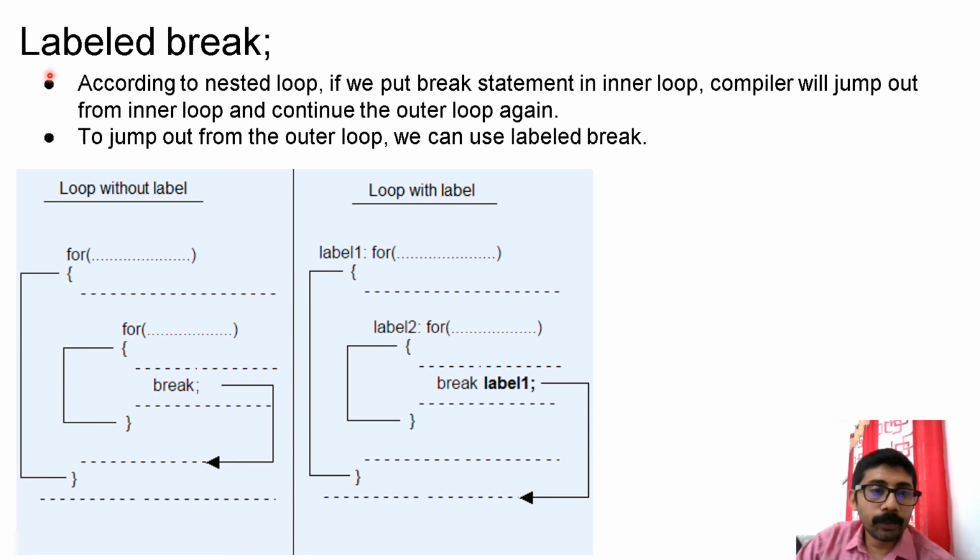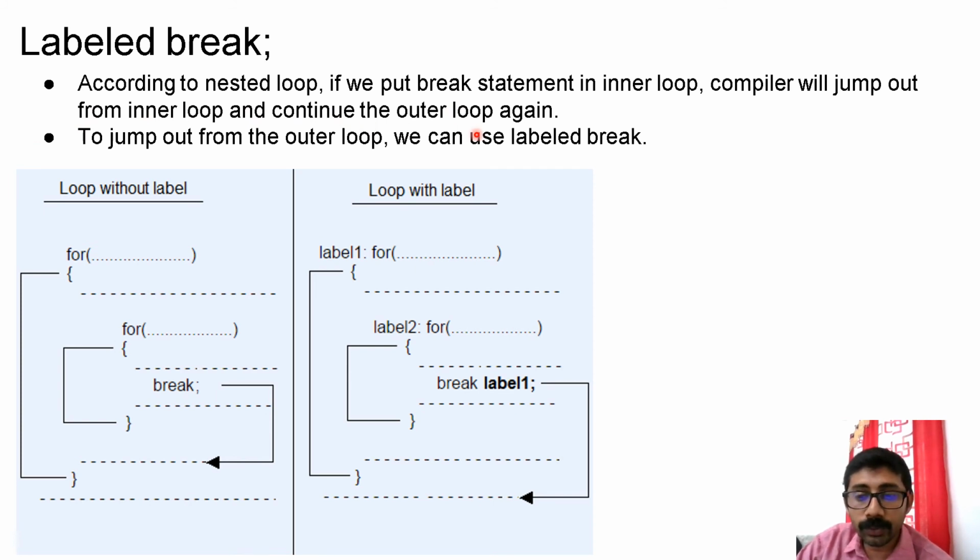Now let us learn about the labeled break. Till now we discussed the unlabeled, normal break. Okay, now let us see the labeled break. In a nested loop, if we put a break statement in the inner loop, the compiler will jump out of the inner loop and continue the outer loop again.